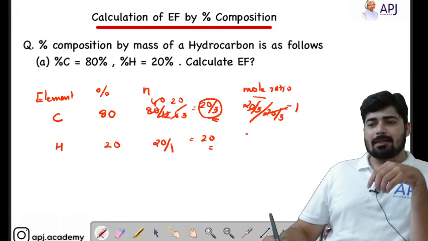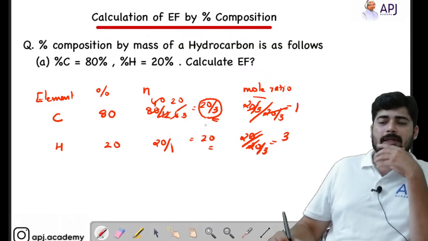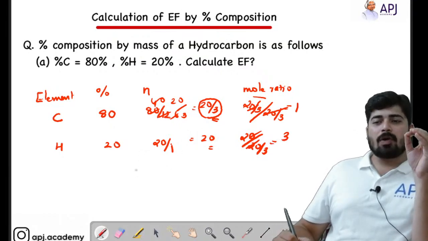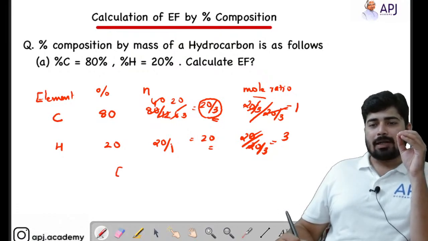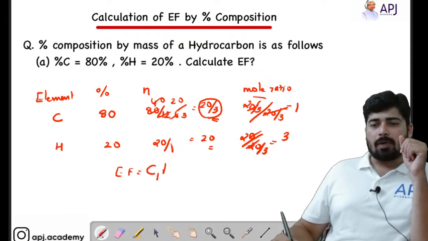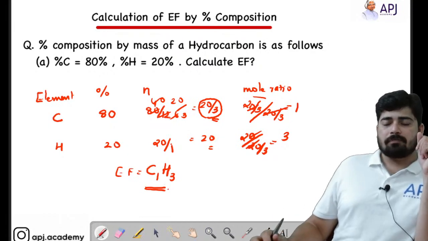And in the second case, I have 20 moles here. I have to divide with the smallest value, 20 by 3. So I cancel this and I get a value 3 here. So the mole ratio is 1:3. That is what we actually require. So here you can write the empirical formula, that is, for 1 carbon, we require 3 hydrogen. This is the answer for the question given.